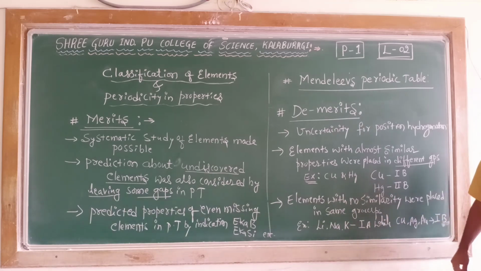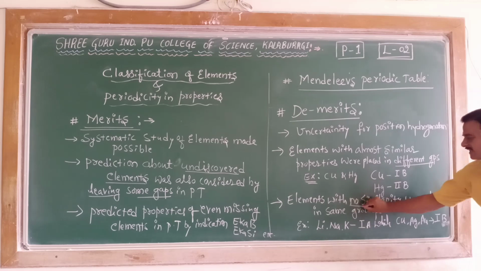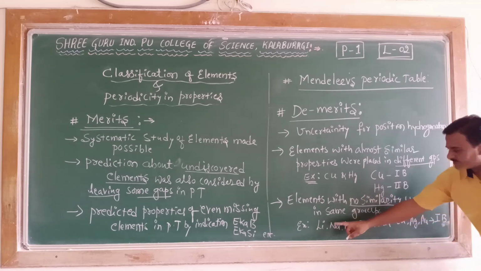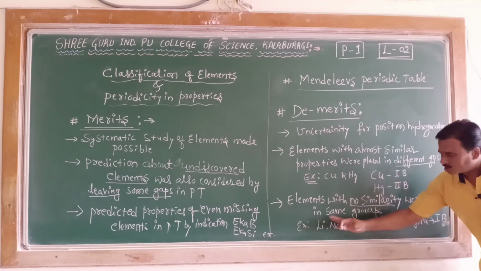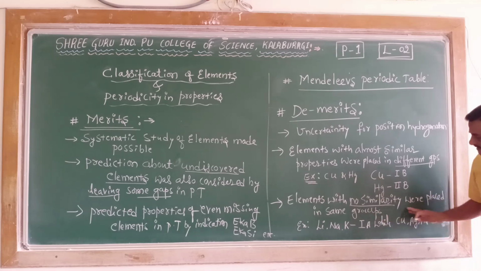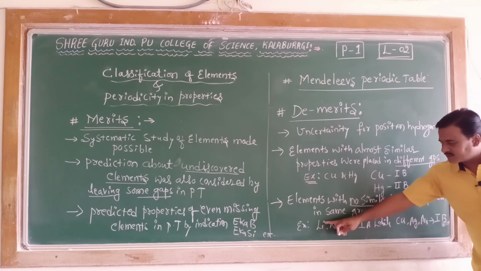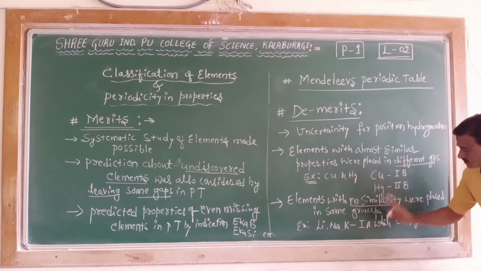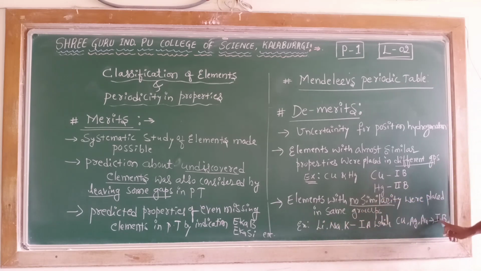The third point in the demerits of Mendeleev's periodic table was elements with no similarity. The properties of lithium, sodium, potassium were totally different from the properties of copper, silver and gold. In spite of this, they were placed in the first group.